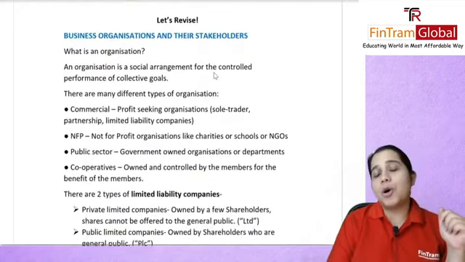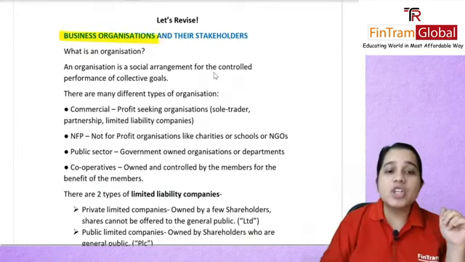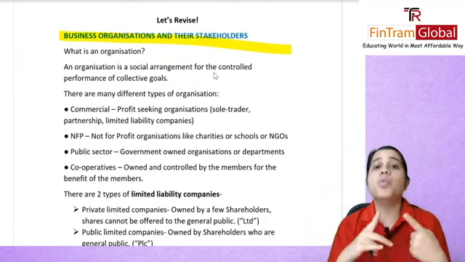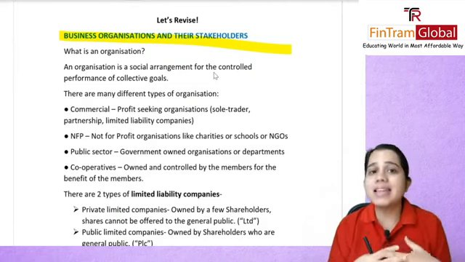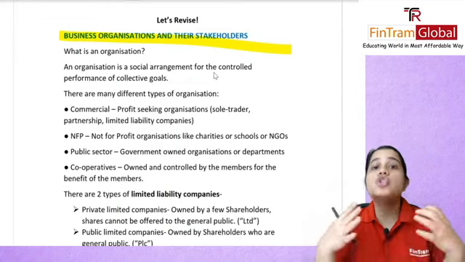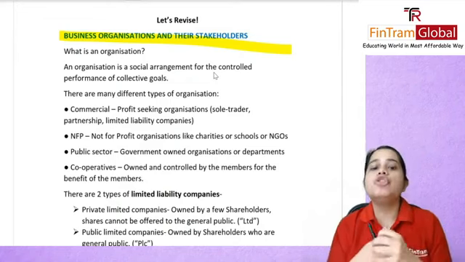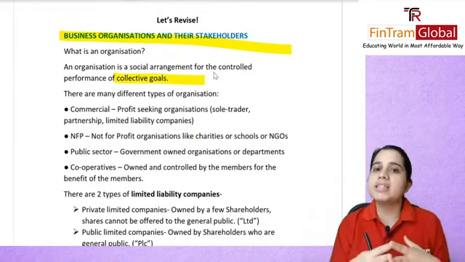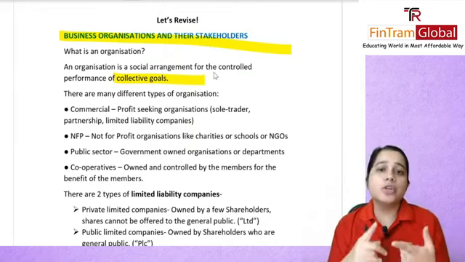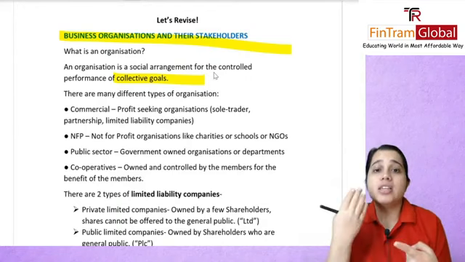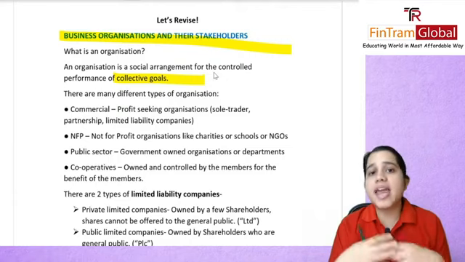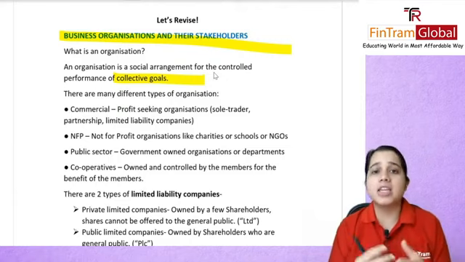So firstly, we will talk about the business organization and their stakeholders. What did we study here? We firstly studied what is an organization, which was basically that in an organization, there will be a social arrangement for the controlled performance of your collective goals. So as such, in an organization, you will have some goals, right? You could have a goal as such to increase or maximize your profit, or it could be that you want to give something to the society. If you are working for the society, profit may not be your ultimate motive.